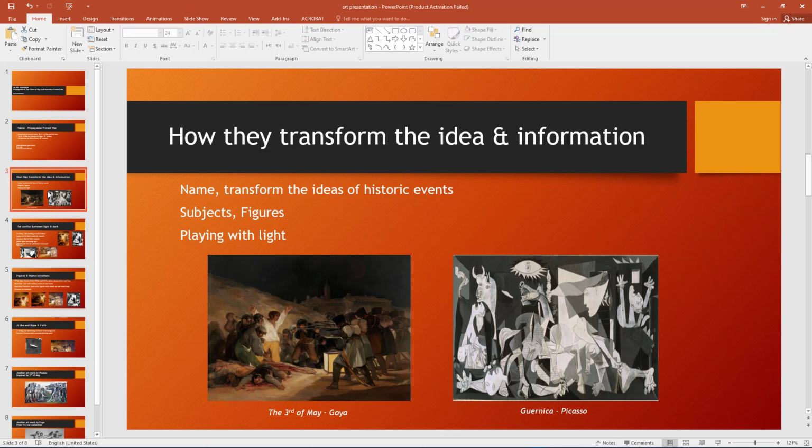In both artworks, we can see the dark and light sides. In the 3rd of May, the border is obvious. However, in Guernica, since the painting is in black and white, it is not that obvious. Picasso used black and white on purpose to express the newspaper style of the news, as mentioned in analyzing political art in early 20th century.